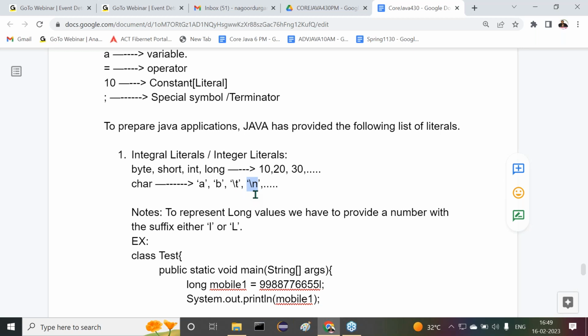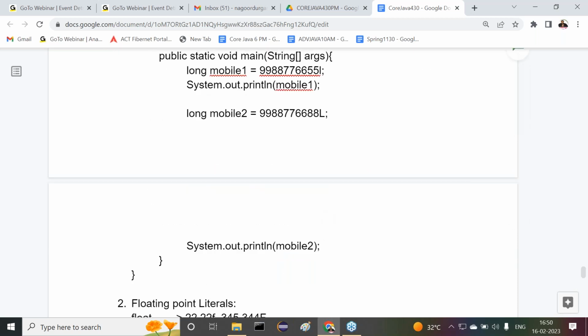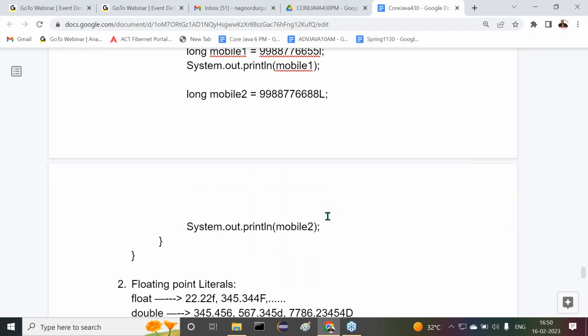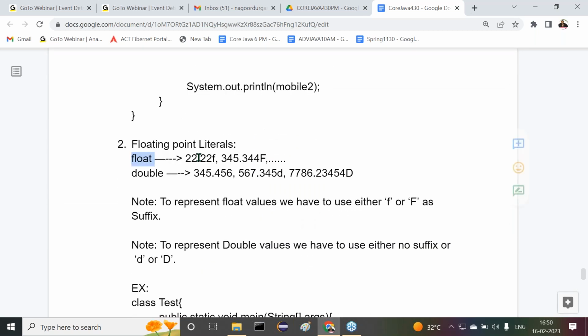Observe carefully the next note I have given. To represent long values, we have to provide a number with the suffix either small l or capital L. Next, floating point literals: we have the float data type and the double data type.